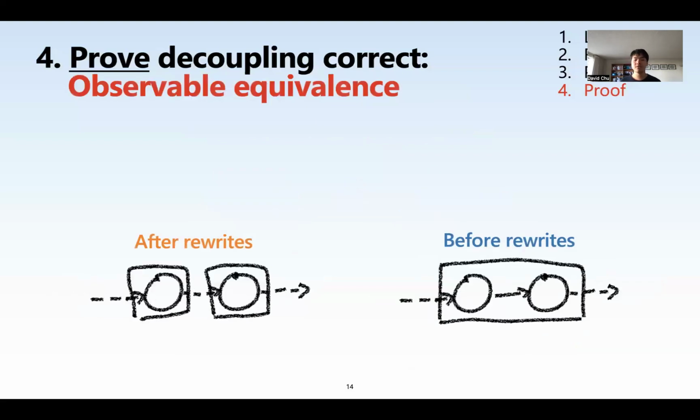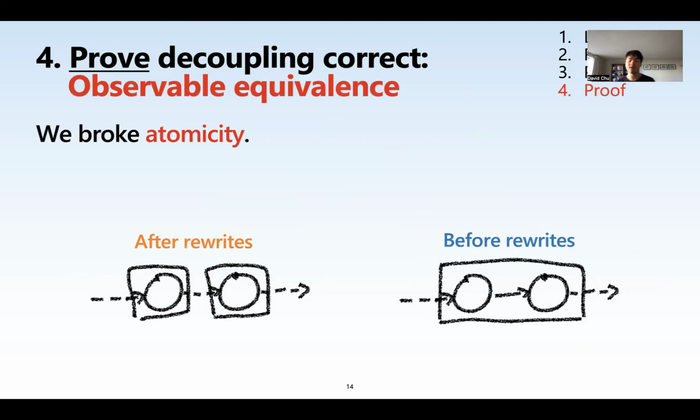All right, now let's try to prove that this monotonic decoupling we described is observably equivalent. This doesn't seem that hard, right? Because we didn't actually change that much. All we did was we swapped this data flow for message passing. But that's the problem, right?